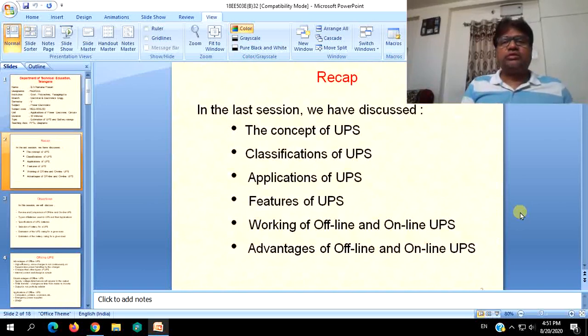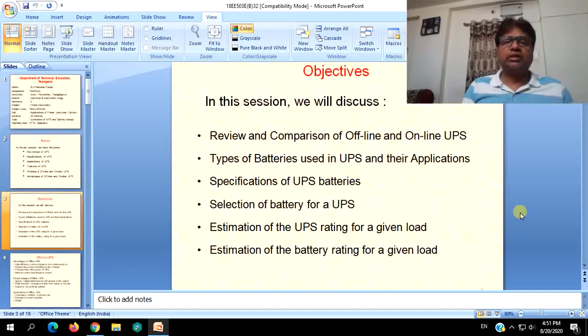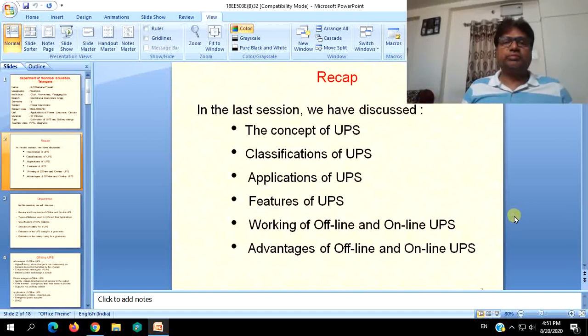So these were the things which we have discussed in the previous session: concept, applications, features, working, advantages and disadvantages. And these are the objectives of this particular session.